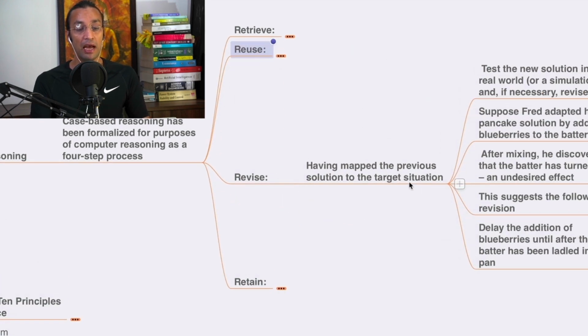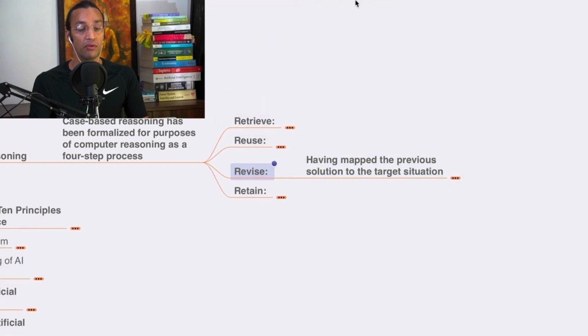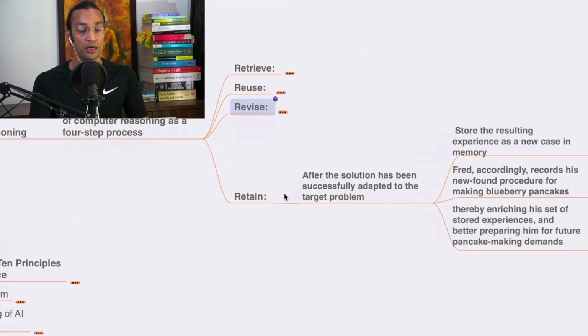Revise. Having mapped the previous solution to the target problem, test the new solution in the real world or a simulation, and if necessary, revise. Suppose Fred adapted the pancake solution by adding blueberries to the batter. After mixing, he discovered that the batter had turned blue, an undesired effect. This suggests the following revision: delay the addition of blueberries until after the batter has been poured into the pan. So this is how he will revise. He will change it.